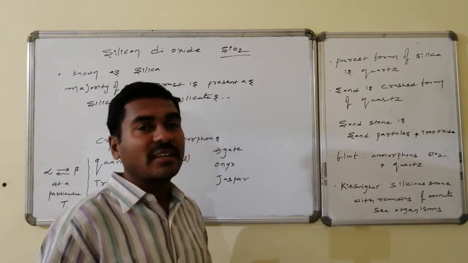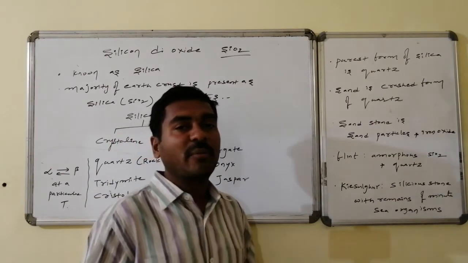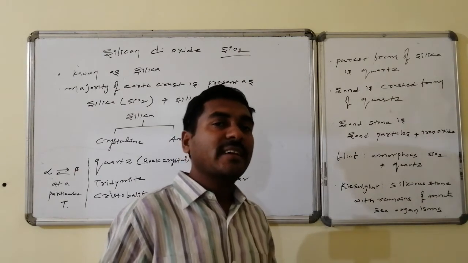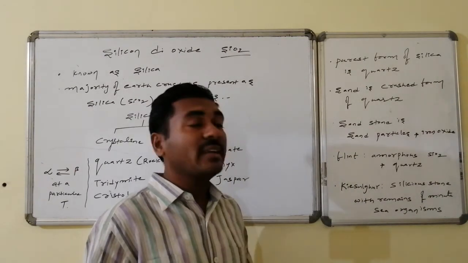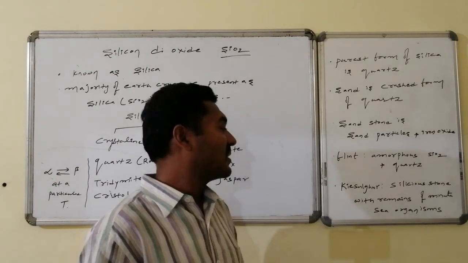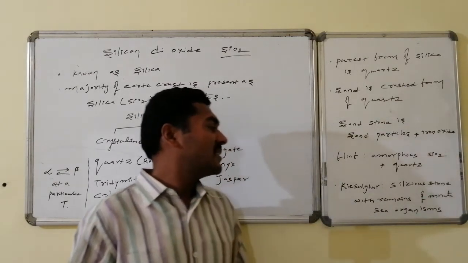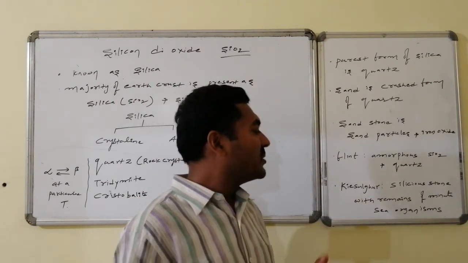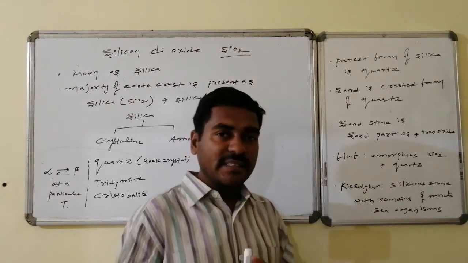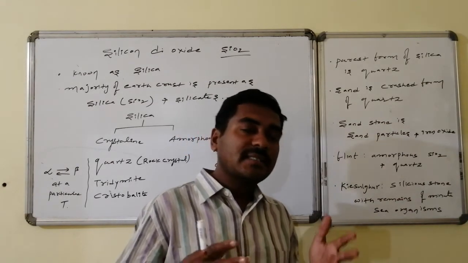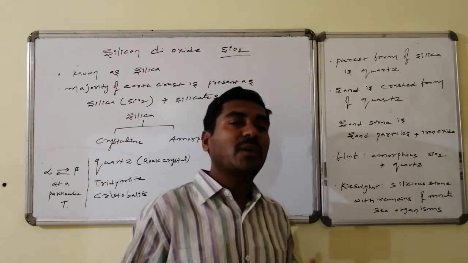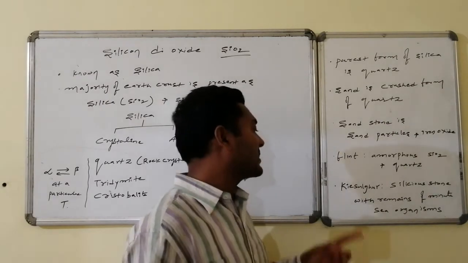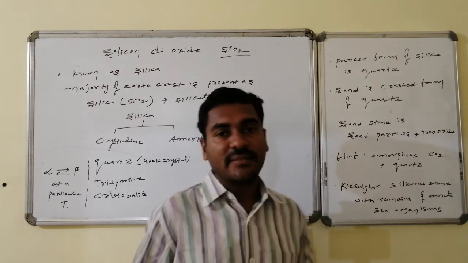Sandstone is sand particles combined with iron oxide. Whereas flint generally consists of the amorphous form of SiO2 in association with some amount of quartz. And kieselguhr is a siliceous stone, the remains of minute sea organisms, obtained inside the sea, consisting of silicon-related matter along with organisms related to the sea. Such a thing is said to be what? Kieselguhr.